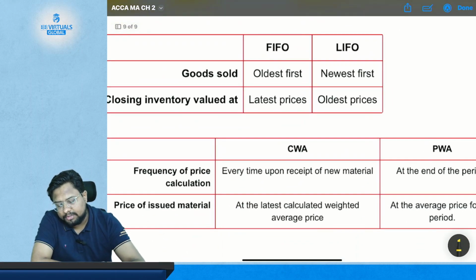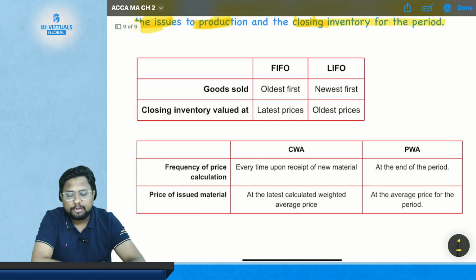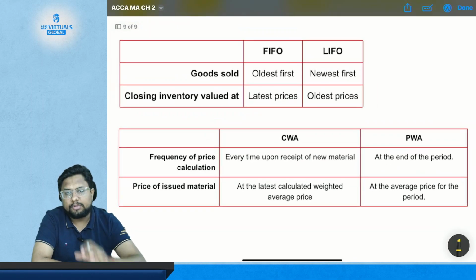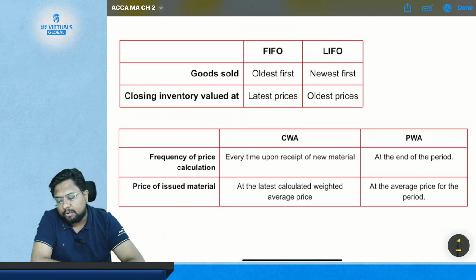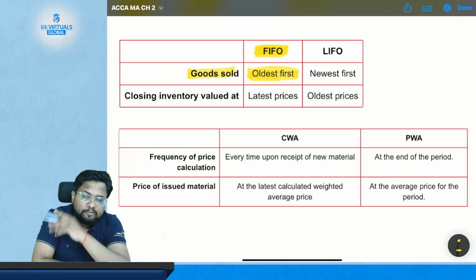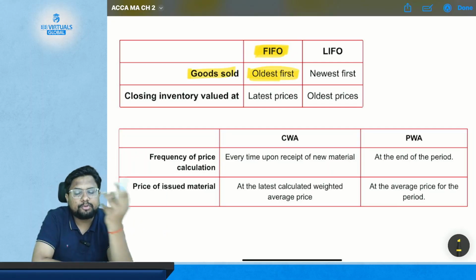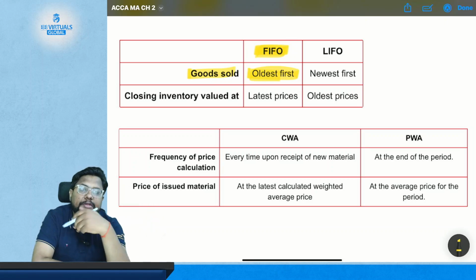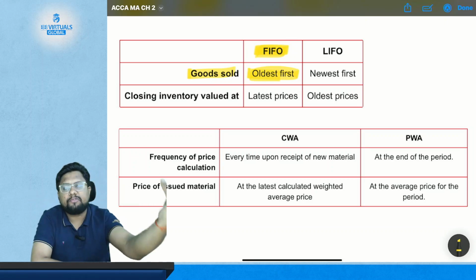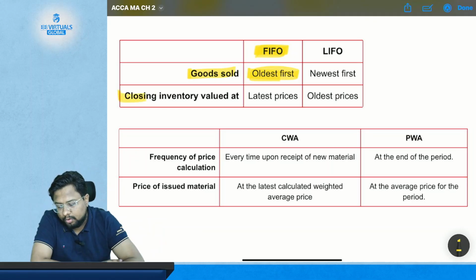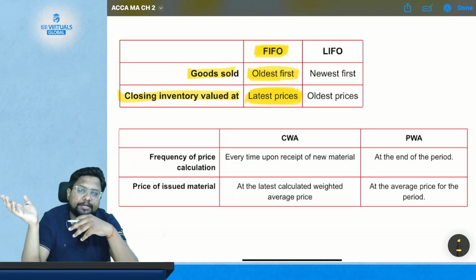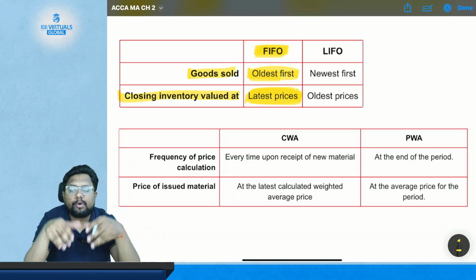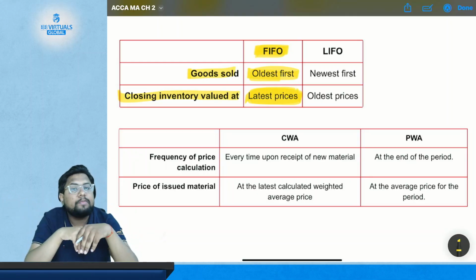Okay, now let's see. This is the chart which is provided on your ACC study hub. All credit goes to ACC study hub for this table and chart, where you are provided with the information that in the case of FIFO, the goods sold are the oldest first. So this is FIFO, first in first out. Whatever goods you sell are the oldest ones. And the closing inventory will be valued at the latest prices, because whatever you purchased earlier is sold out. So what is left is from the latest purchase, and it will have the latest price.